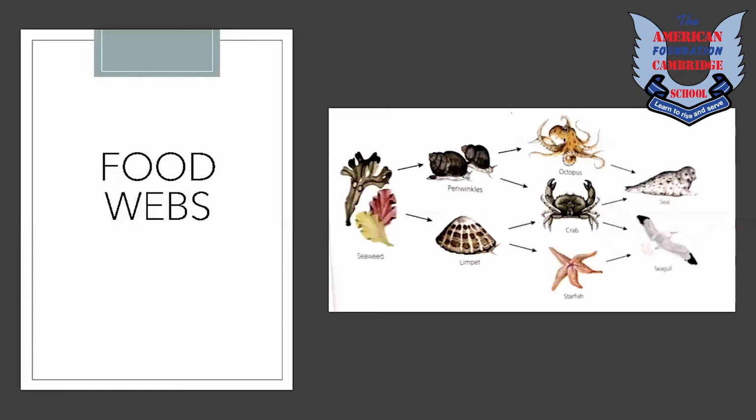All right, food webs. A plant or animal usually belongs to several food chains. For example, seaweeds are eaten up by limpets and winkles as well as by sea worms. In this way, food chains are connected together to make food webs. I have told you earlier in this lecture that food webs are made by interconnection of these food chains. This diagram shows a food web in the sea.